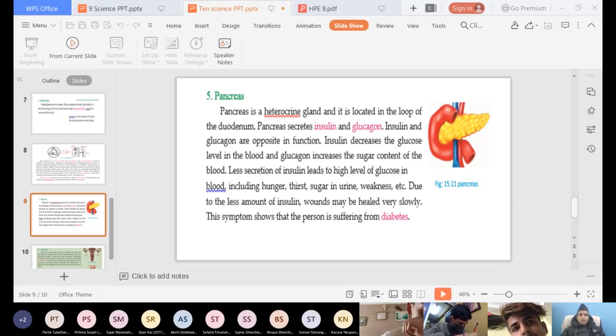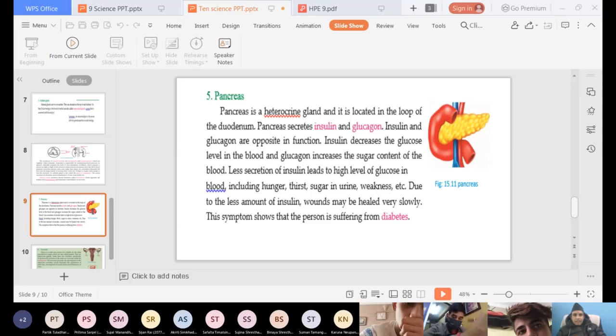So let me circle this one. Progesterone, estrogen. So you should remember the different types of hormones secreted by endocrine glands and their functions.